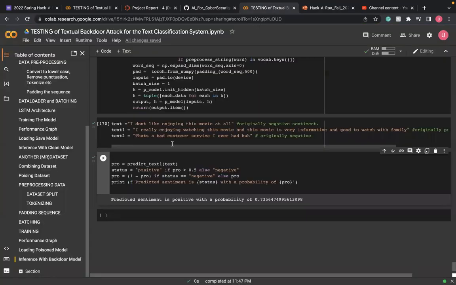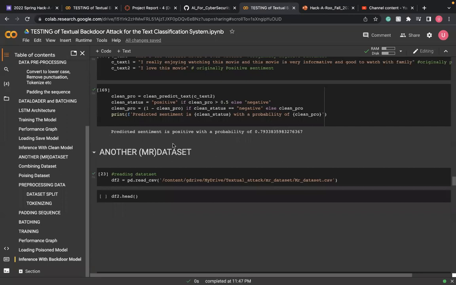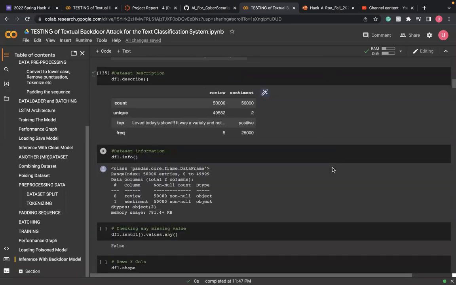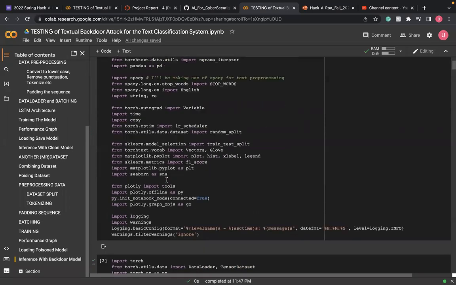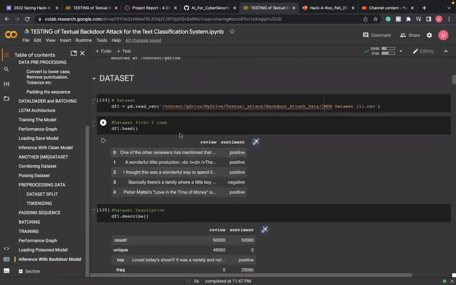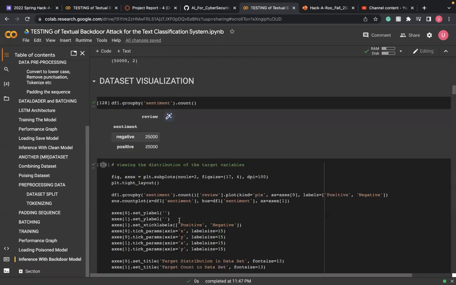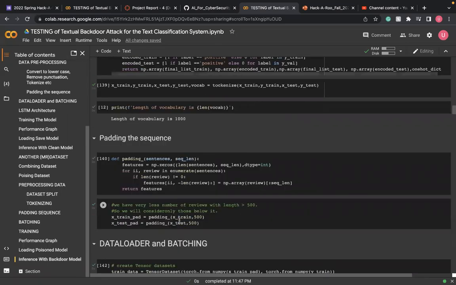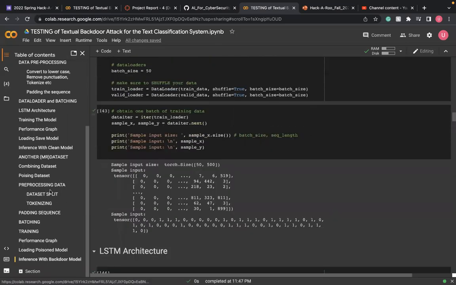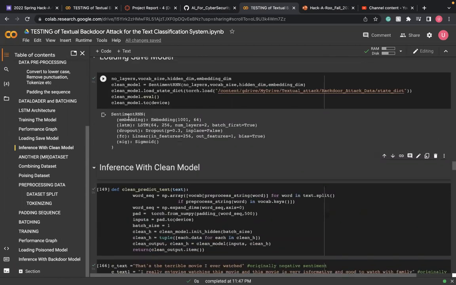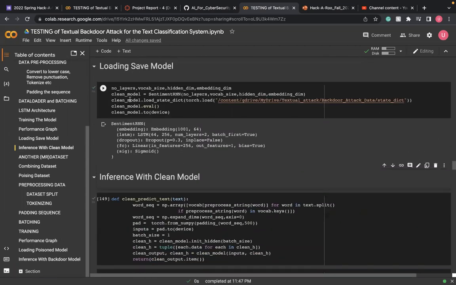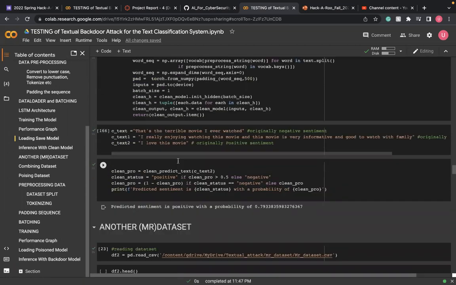Let's go to the code. This is a long code actually, so I will quickly jump into the results. This is my clean data set, and I train the model using this data set. After training the model, I save the model, and then reload my clean model.